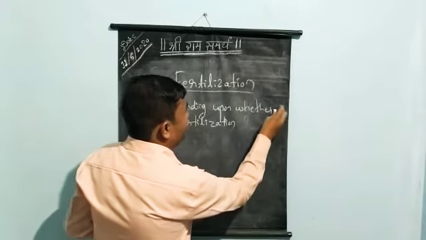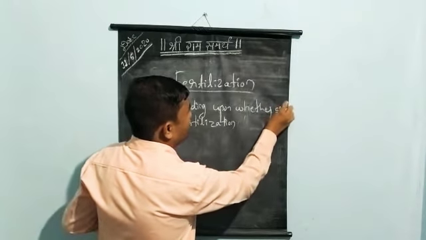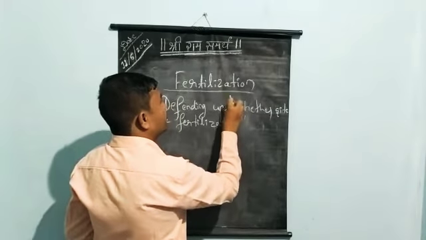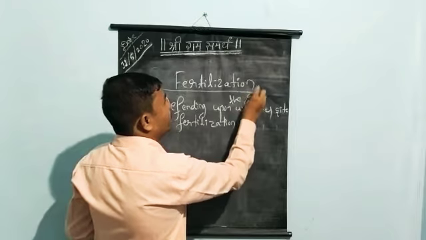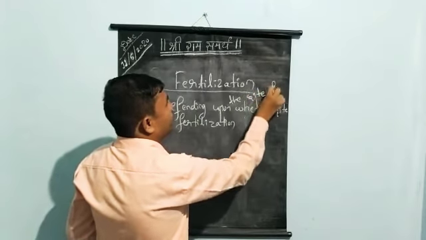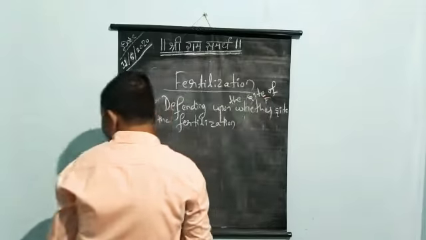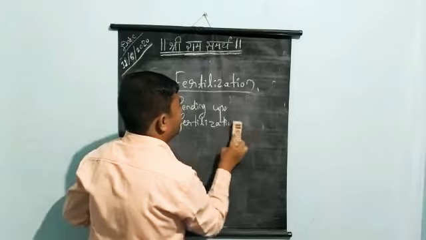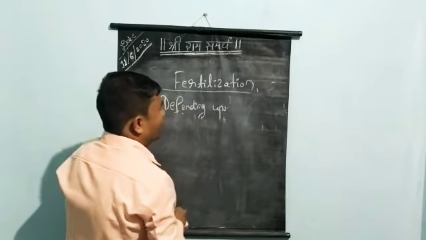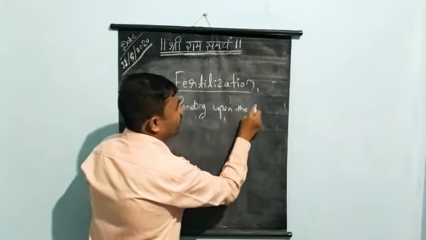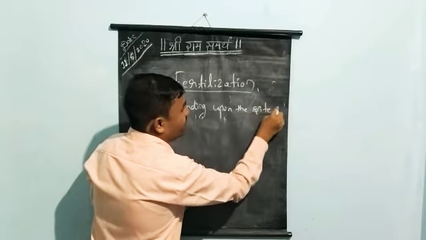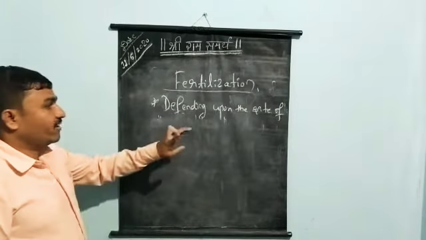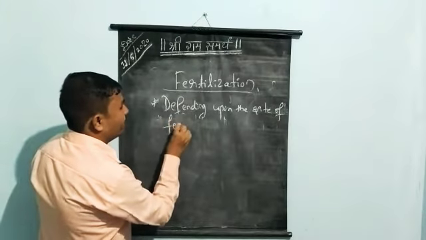Depending upon the site of fertilization, we classify it. Site means where, the location where exactly the fertilization takes place.